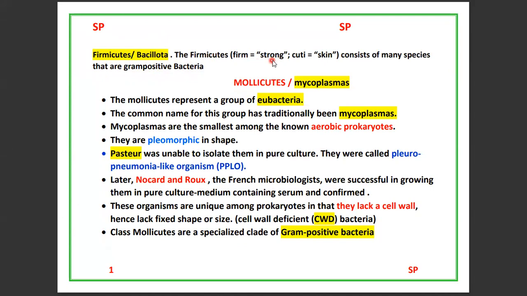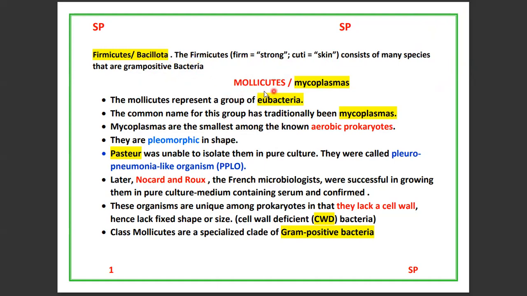Firmicutes means firm is strong, cutes means skin. So Firmicutes are gram-positive bacteria. Mollicutes are one type of Firmicutes or Bacillota because Mollicutes are gram-positive bacteria that lack a cell wall.